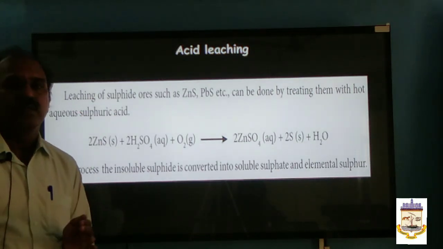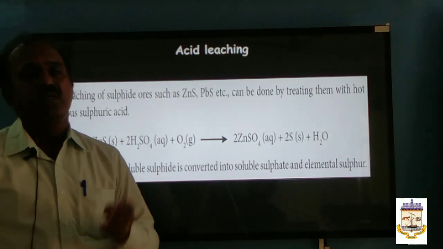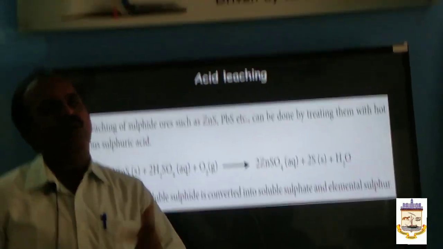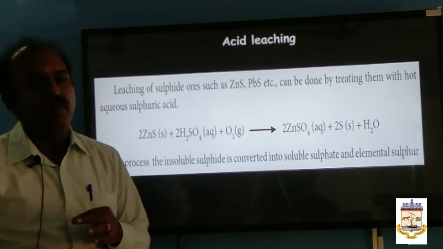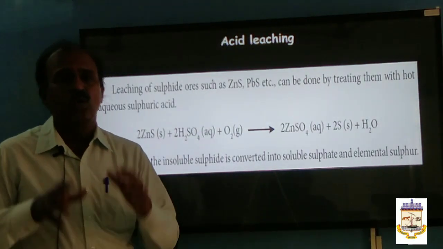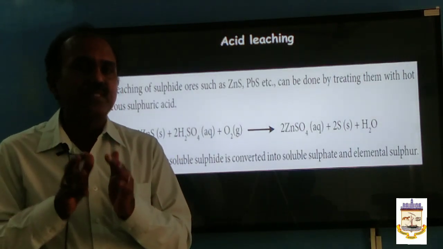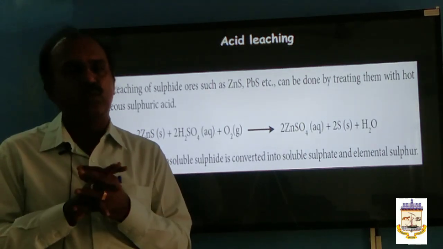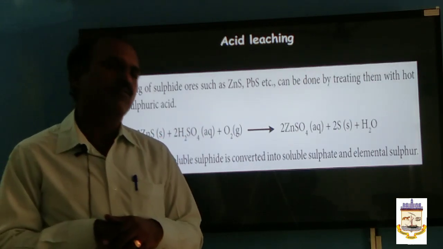So remember, the compounds of the metals are converted into soluble compounds either by cyanide leaching, or by alkali leaching, or by ammonia leaching, or by acid leaching. This is one important method to purify the ore, to concentrate the ore. What is the reason for concentration of the ore? To enhance the percentage of metal in the ore. So you can remove the impurities very easily. Then your extraction will be very easy.